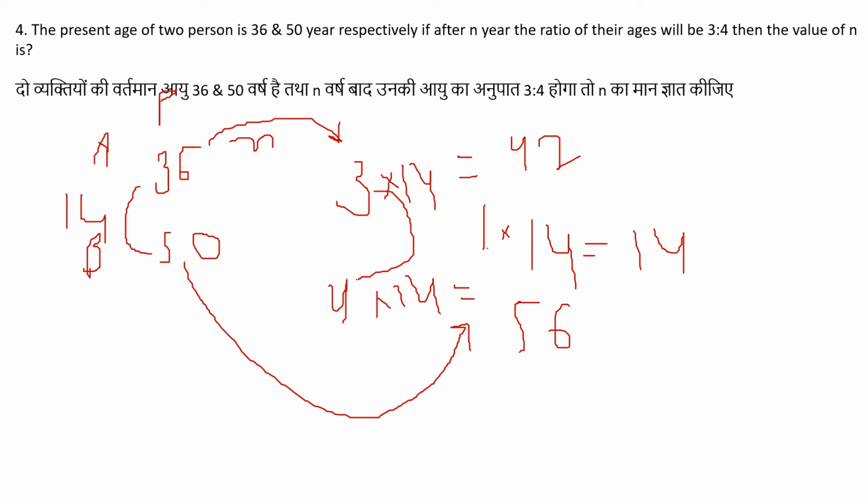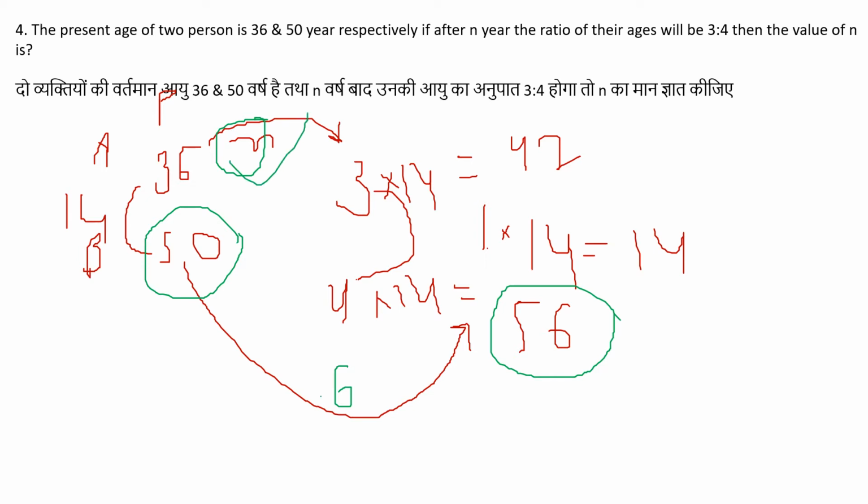This is 50 and this is 56. The question says that after n years the ratio will be 3:4, so we calculate the difference between 56 and 50. The difference is 6, so the value of n is 6, meaning after 6 years the ratio of A and B will be 3:4.